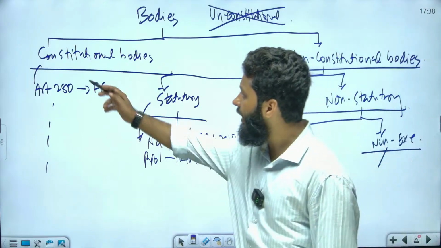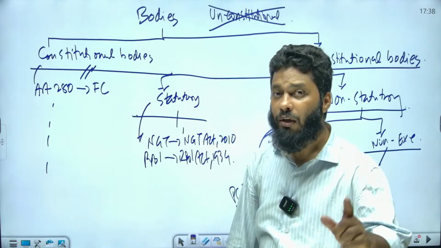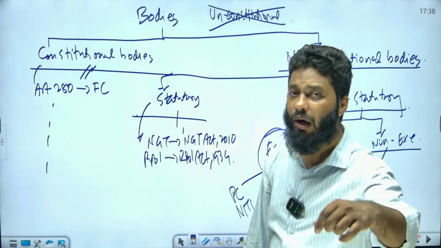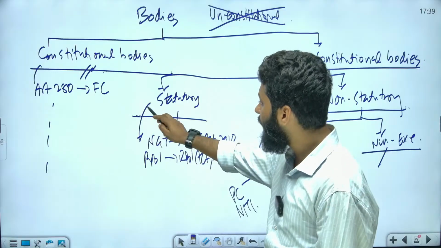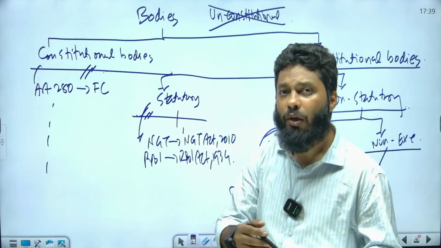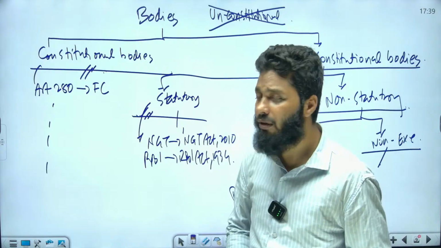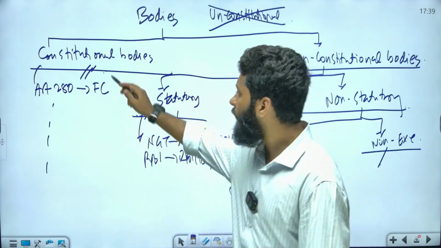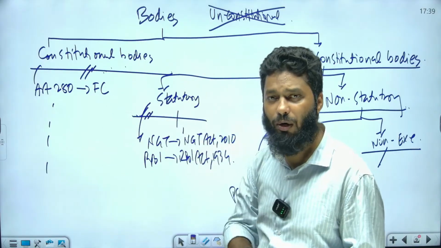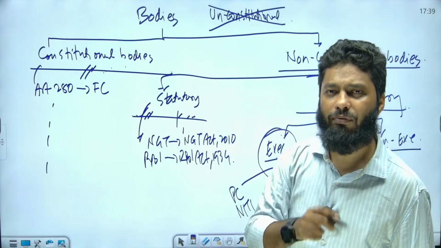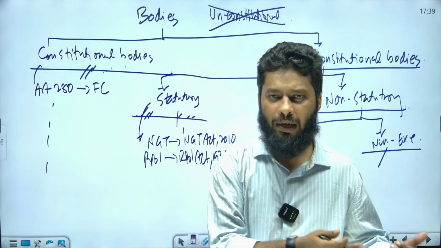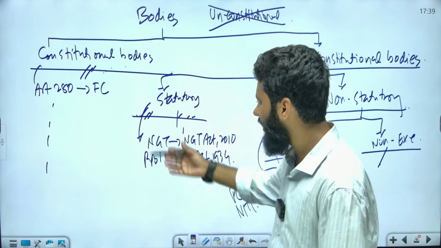When you want to make changes in a constitutional body, you have to amend the constitution. When you want to change a statutory body, you need to amend the law. For both cases you have to go to Parliament.